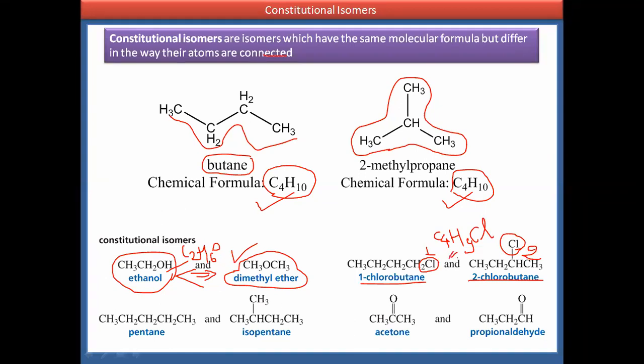The molecular formula is the same but they differ in the arrangement. Both structures are different, so 1-chlorobutane and 2-chlorobutane are structural or constitutional isomers of each other.